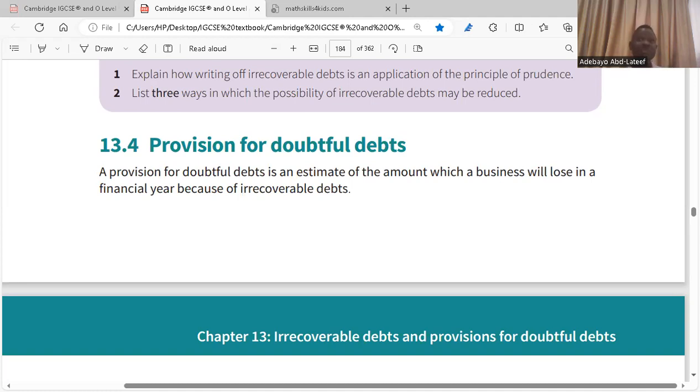Now there is provision for doubtful debts. Provision for doubtful debt is also an expense. It means that you as a business are setting aside a certain amount of money to pay for those debts that will not be recovered.